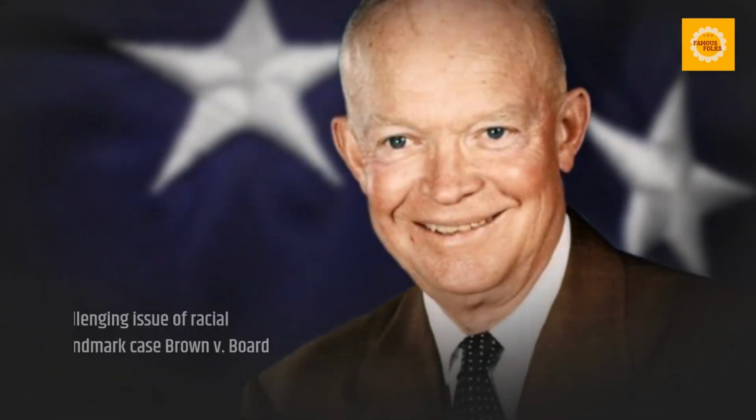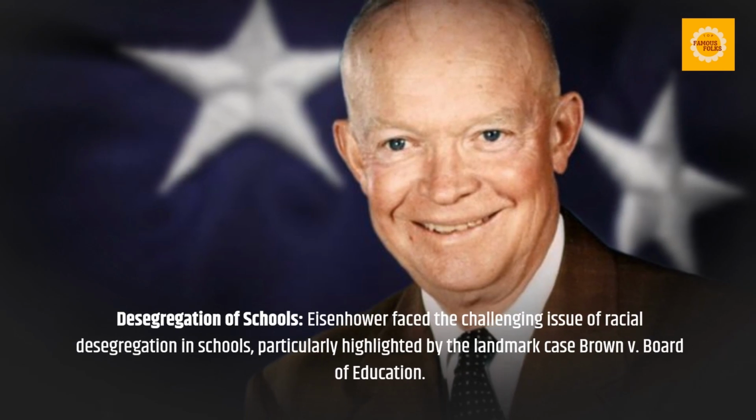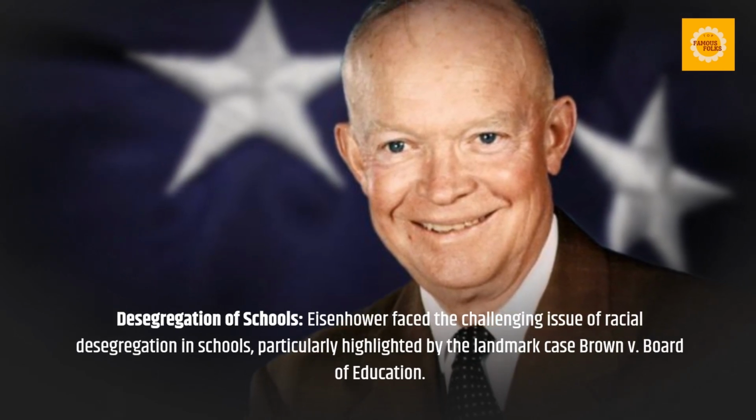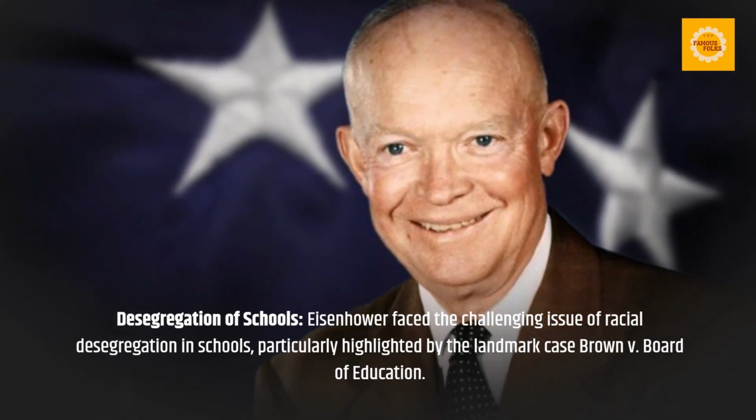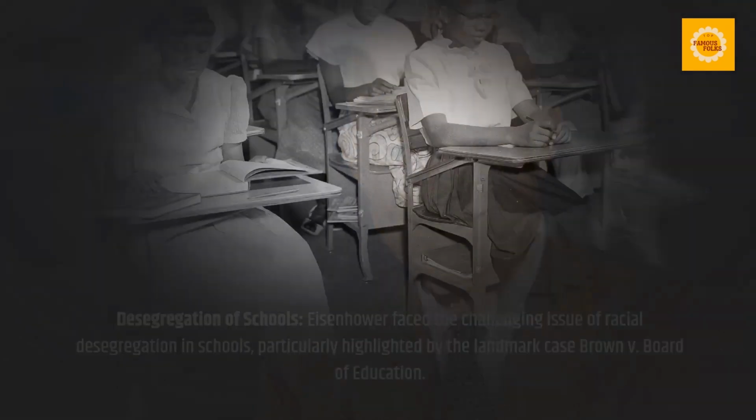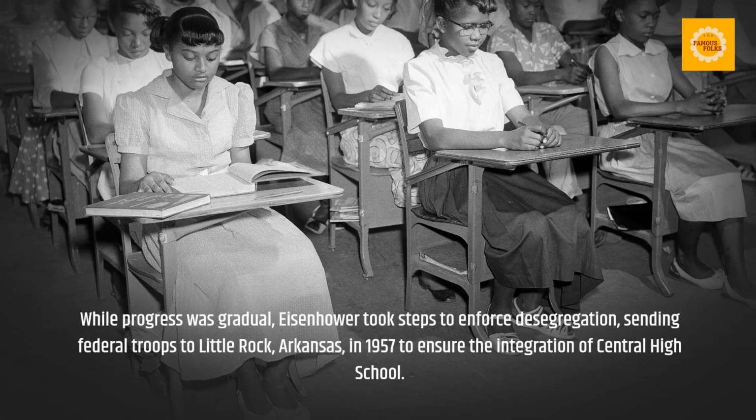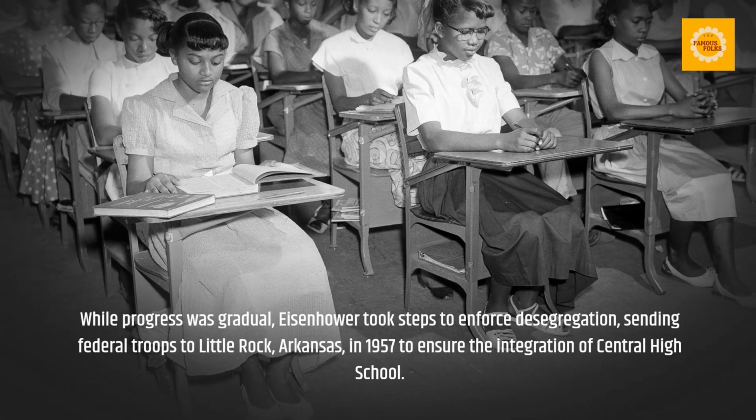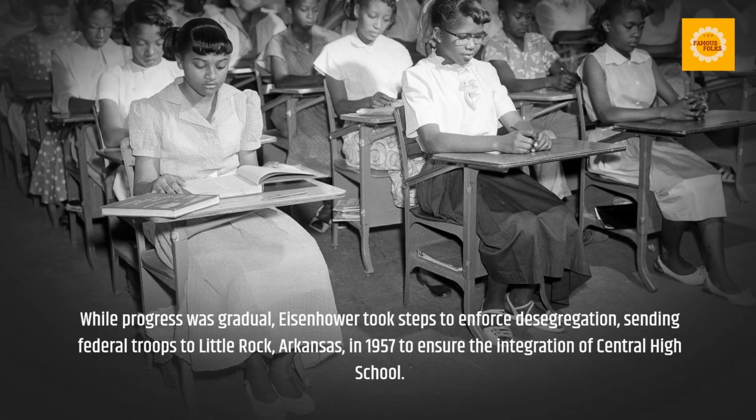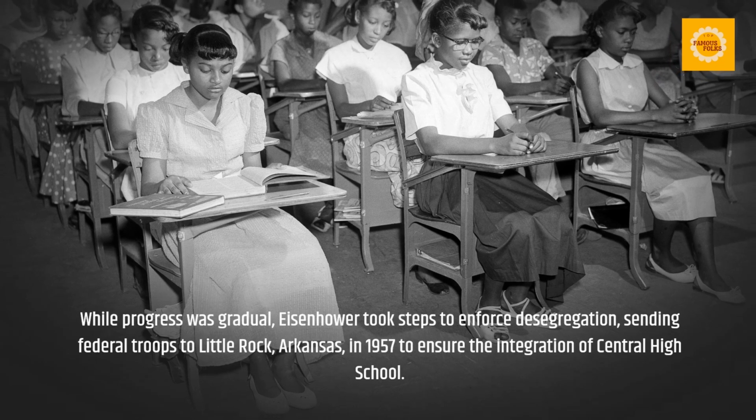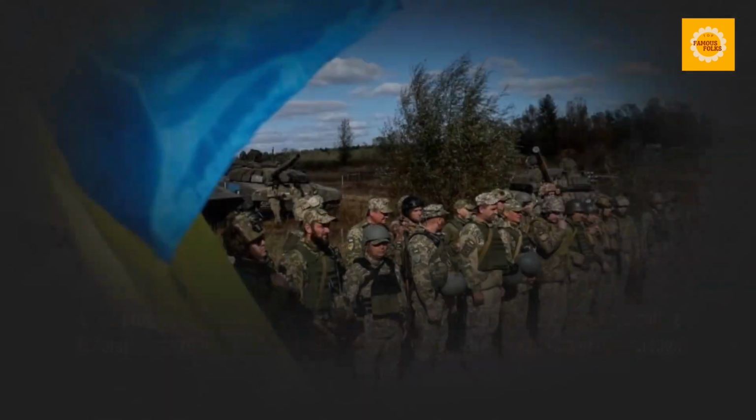Eisenhower faced the issue of racial desegregation in schools, particularly highlighted by the landmark case Brown v. Board of Education. While progress was gradual, Eisenhower took steps to enforce desegregation, sending federal troops to Little Rock, Arkansas, in 1957 to ensure the integration of Central High School.